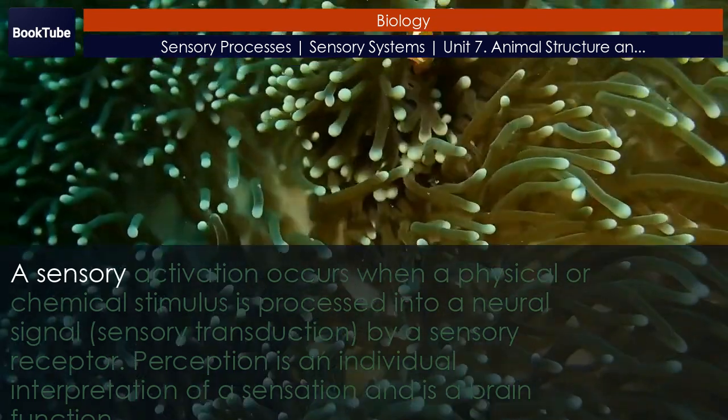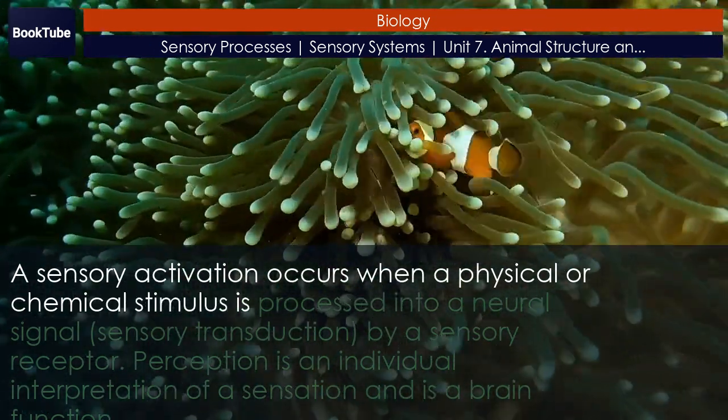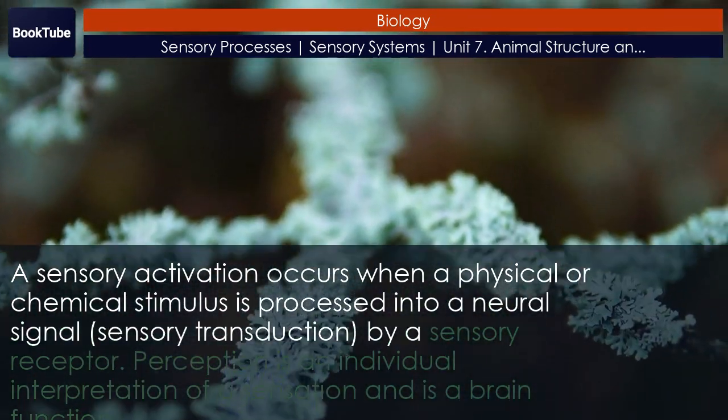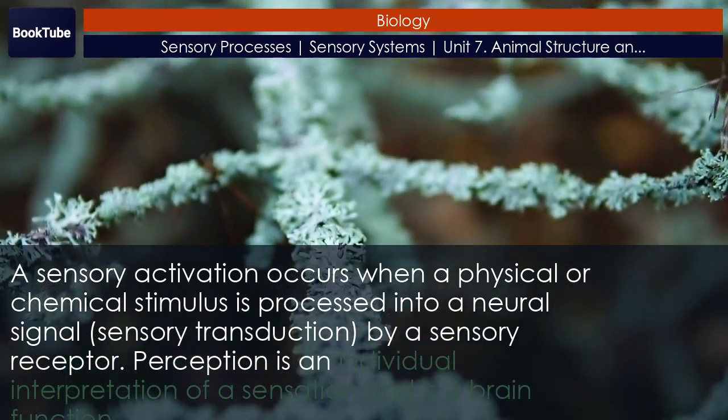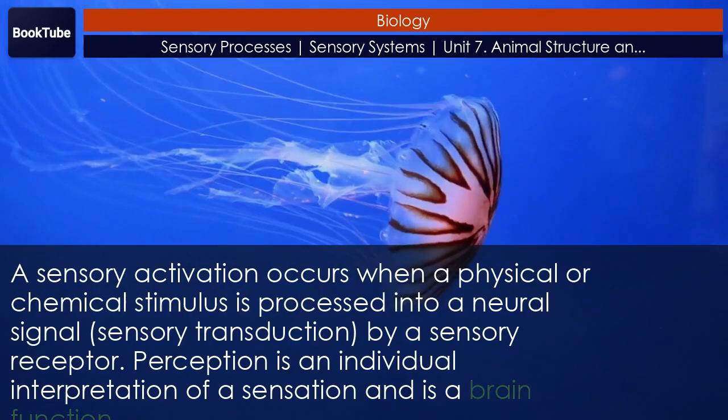Section summary. A sensory activation occurs when a physical or chemical stimulus is processed into a neural signal. Sensory transduction occurs by a sensory receptor. Perception is an individual interpretation of a sensation and is a brain function.